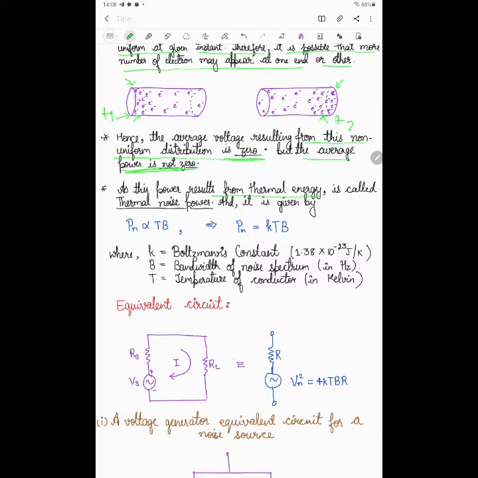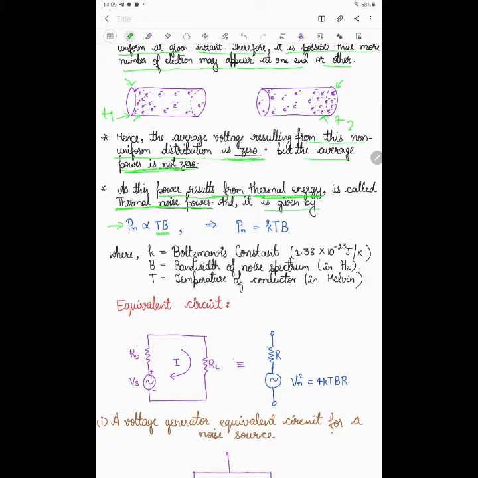So that power is what? Why this power? This power is from the thermal energy received by that free electron due to this random motion. This is called thermal noise power. So this random motion may provide thermal noise power within the conductor, and it is given by Pn directly proportional to temperature and bandwidth.